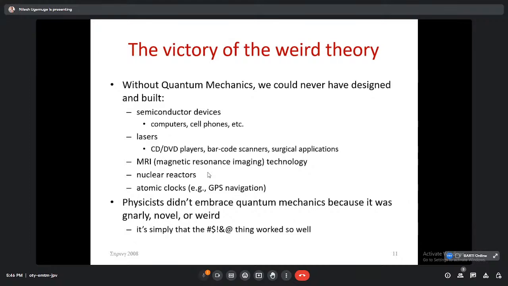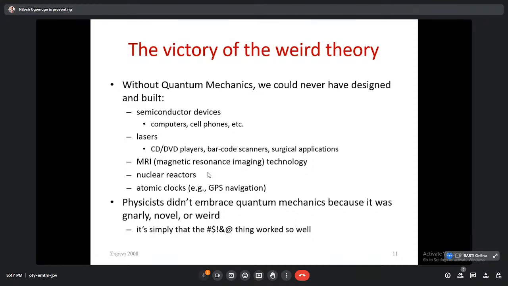And that was proved: light can scatter, light can transmit, light can reflect, light can diffract, light can polarize. So all these phenomena support the wave nature of light. Without quantum mechanics we could never have designed and built so many things. If there were no quantum mechanics, we wouldn't have devices like mobile phones, laptops, computers, televisions. It's really difficult to have these devices, and that is why quantum mechanics plays a very important role.